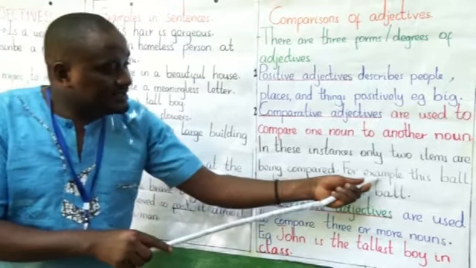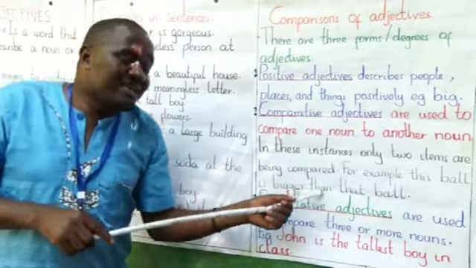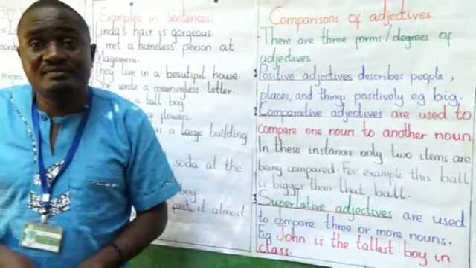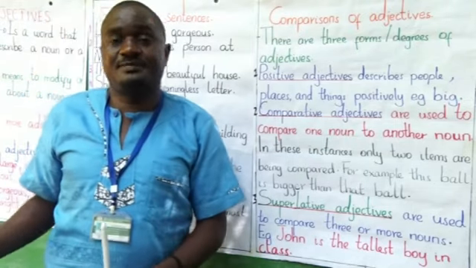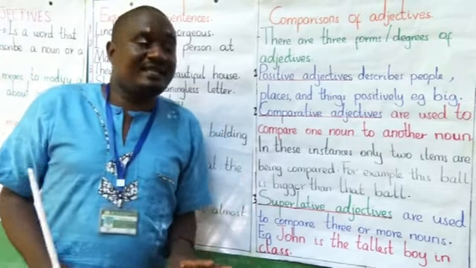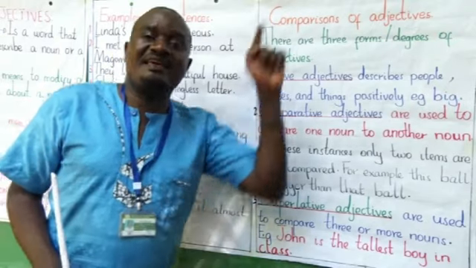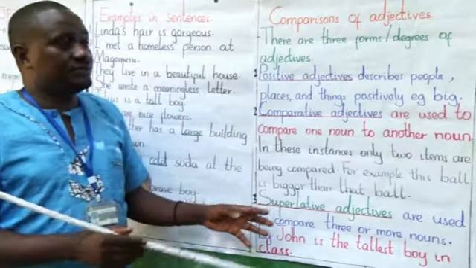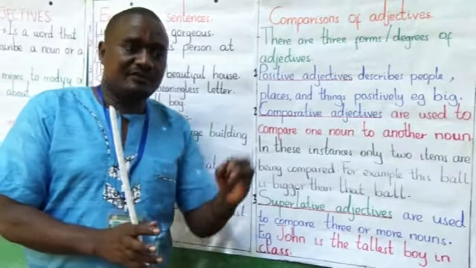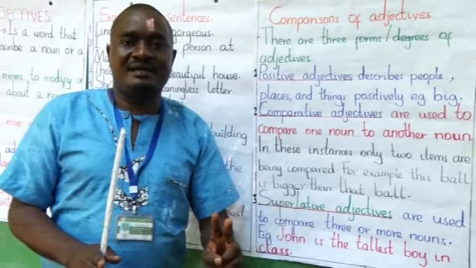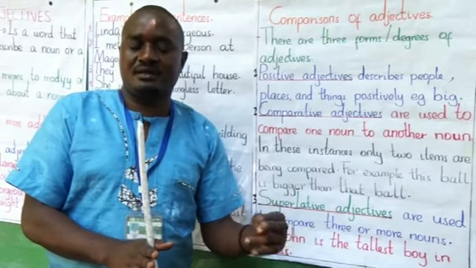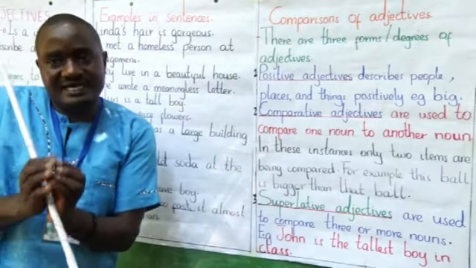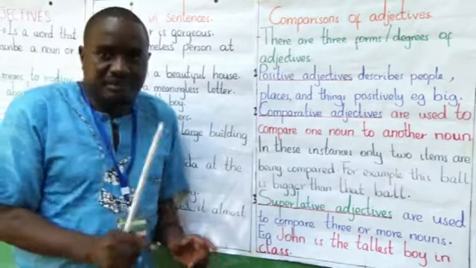Being compared, for example, this ball is bigger than that ball. You have two balls. Assume when you go to Mr. Ali's office as the sports master, go and take two balls. Say that this ball is bigger than that ball. Assume that you have the handball and the football. The two balls, you can compare them in two forms. The football must be bigger than the handball, which is a small ball, but the football is the bigger one.